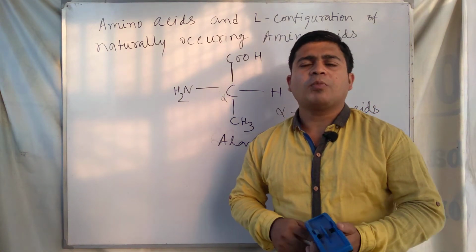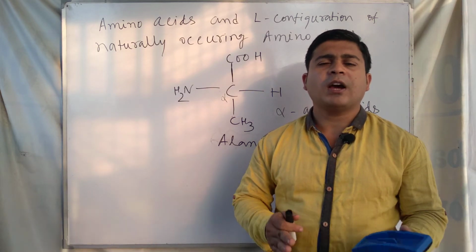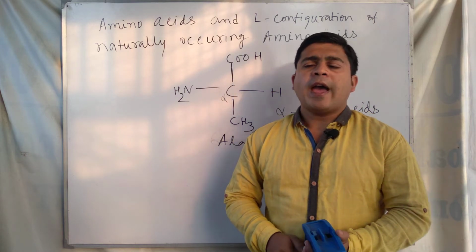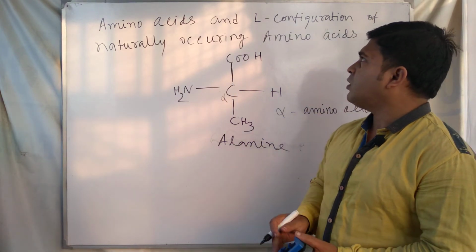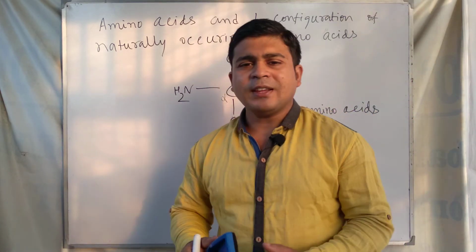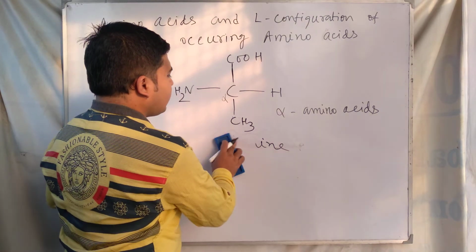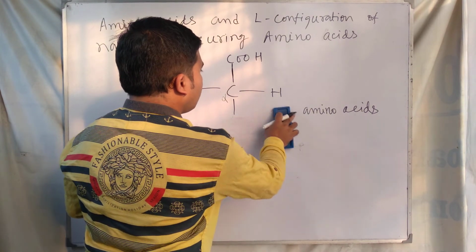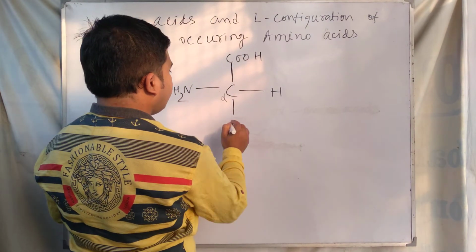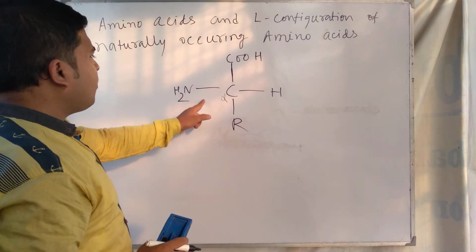Naturally occurring, most of the amino acids are in alpha form: alpha, beta, gamma. In this way we can classify amino acids. And if we talk about the configuration, L configuration of amino acid means, as in L-glyceraldehyde, in amino acid the amine group is placed in the left hand side, or if we place R as the general form, the amine group is in the